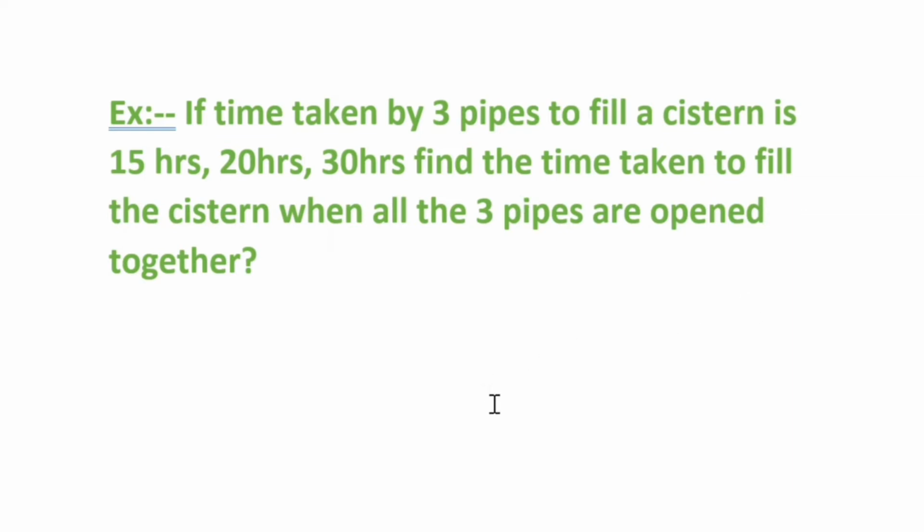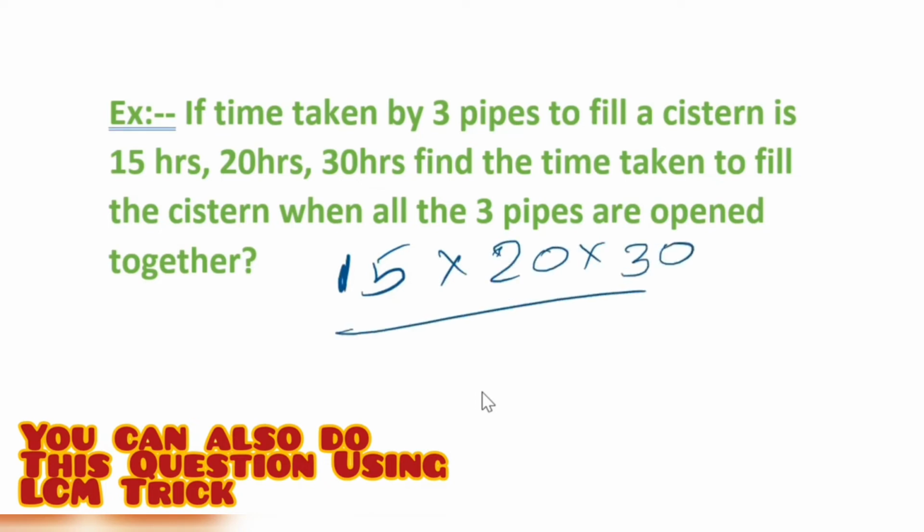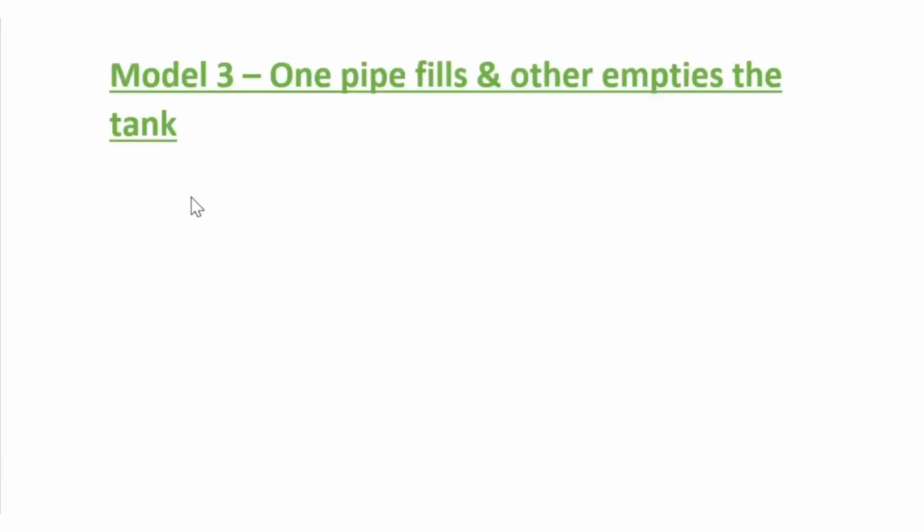Use this formula directly, keep it in your head and try to answer directly. 15 into 20 into 30 by xy plus yz plus zx, that means 15 into 20 plus 20 into 30 plus 30 into 15. If you do this, you will get the solution in hours. Calculate this, it will be very easy for you.